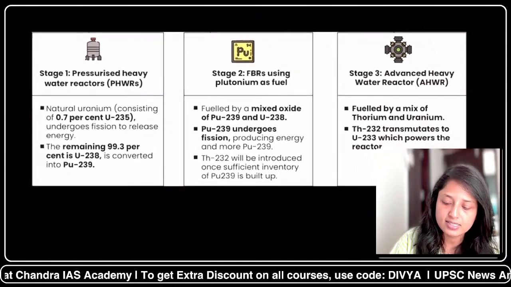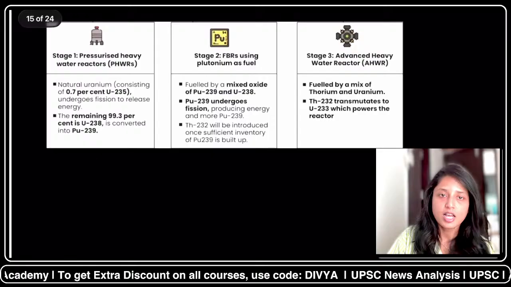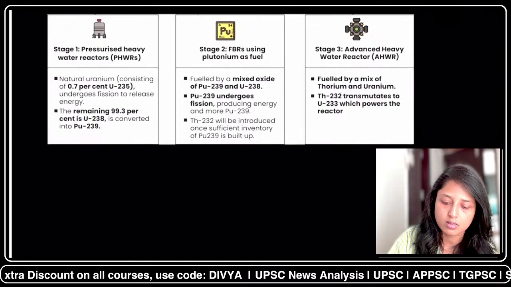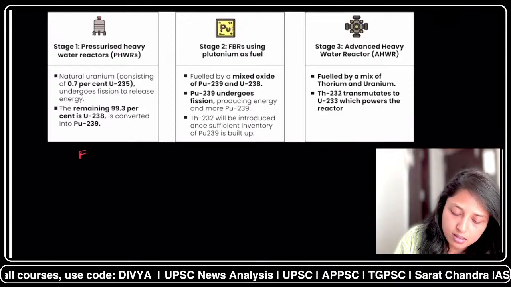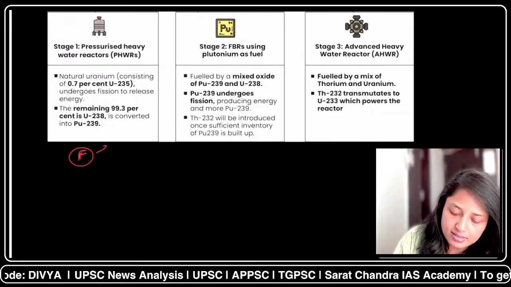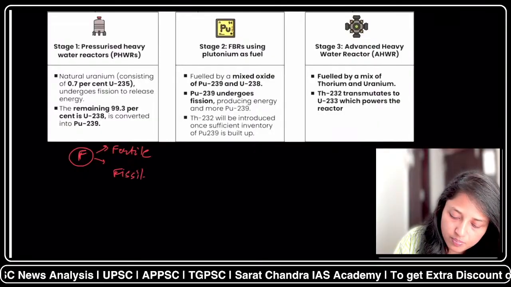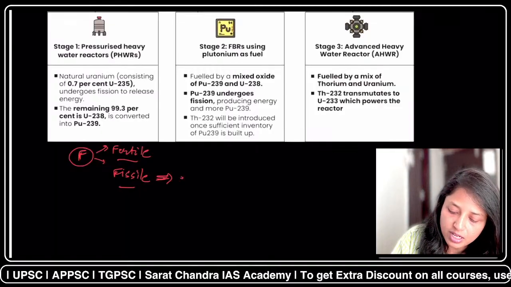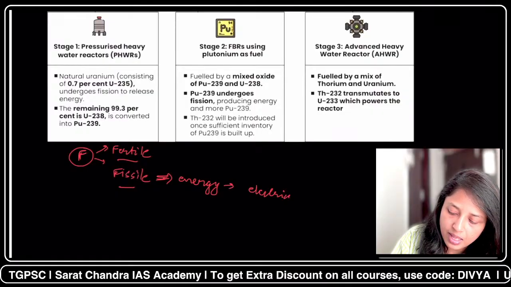Now, quickly, let's discuss the concept of stage 1, 2, and 3 of the nuclear power plant. First of all, I will discuss the basic concept. Whenever we use fuel in any nuclear power plant, it has a combination of fertile fuel as well as fissile fuel. When nuclear fission happens, the fissile fuel is converted into energy, and this energy is used to produce electricity.